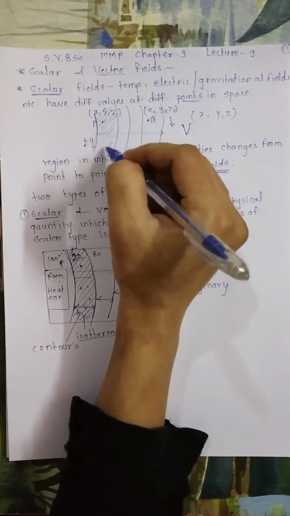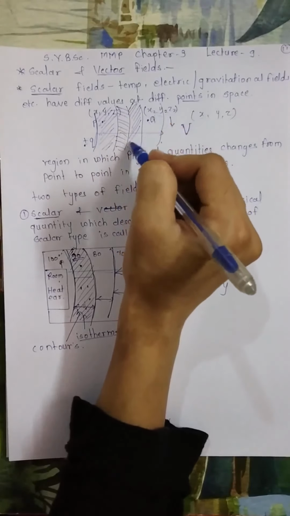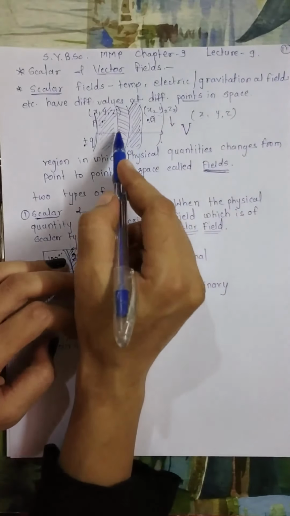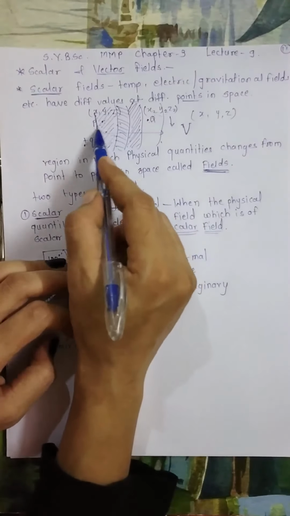I am drawing in a way so that you get isolated curves. In this contour, the electric potential will be the same over this region.